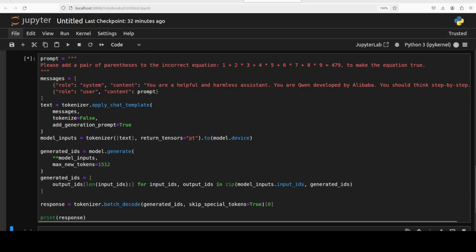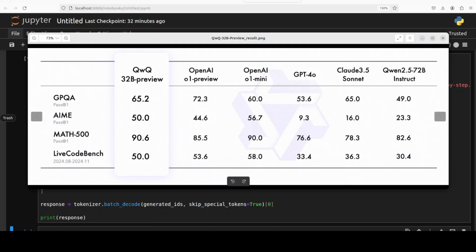While it reruns, let me also quickly show you some of the benchmarks where I was saying that it is quite good and has beaten GPT4o and all that stuff. So look at these. GPQA is a graduate level Google-proof Q&A benchmark, which is quite challenging for evaluating scientific problem solving abilities. You see it has really performed very well, beating GPT4o and Claude 3.5 Sonnet, which is a really good model, even its own 72 billion from Qwen.